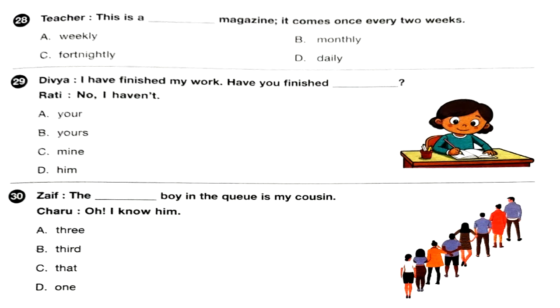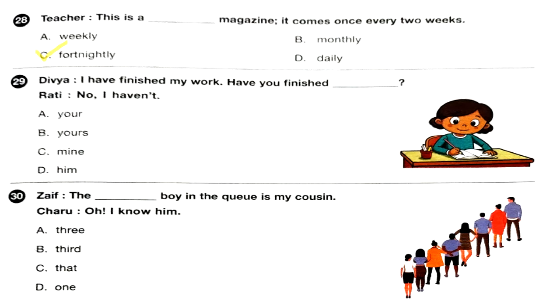Question 28. Teacher: This is a dash magazine. It comes every 2 weeks. A weekly, B monthly, C fortnightly, D daily. So which is the correct option? Weekly, monthly, fortnightly, daily. Answer is C, fortnightly, which means happening every 2 weeks. Okay, option C.